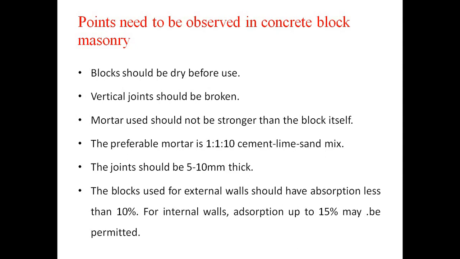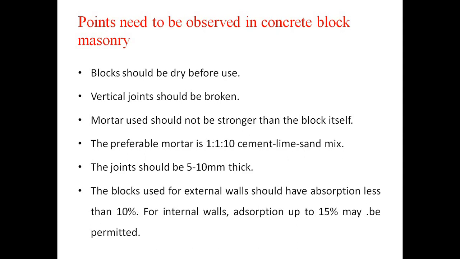Now we'll discuss the points to be observed in concrete block masonry. What points do we have to observe when we are going to construct with concrete blocks? Blocks should be dry before use. It's a very important requirement. Vertical joints should be broken, so no straight vertical joint should be there in alternate courses. Third, mortar used should not be stronger than the block itself. It should have less strength according to the strength of the concrete block.